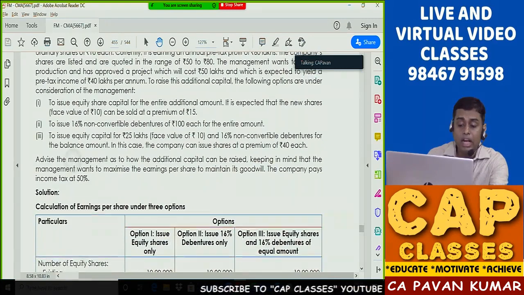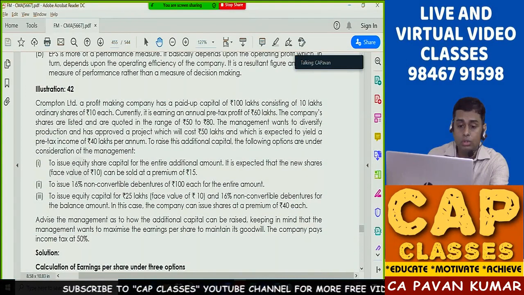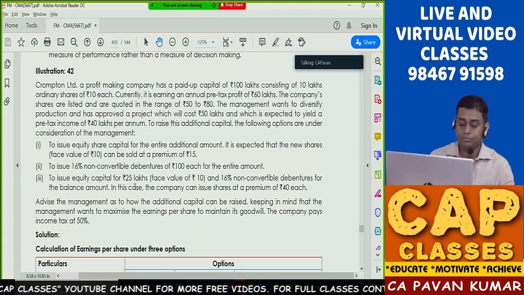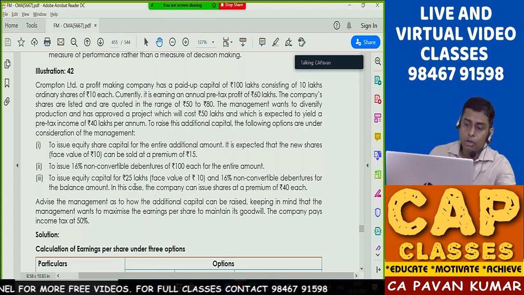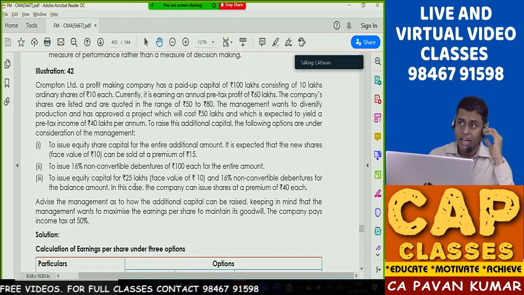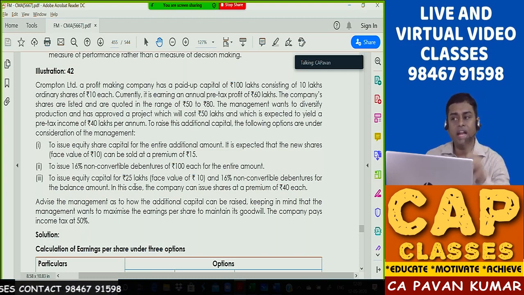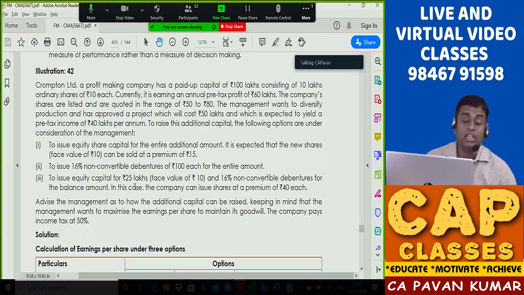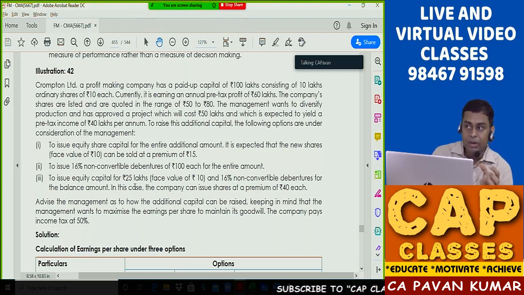Now read that point number 1, point number 2, point number 3 carefully. Can you identify by reading it? First one, what is the first one? Issue equity capital for the entire amount. That means 100% equity option. What is option 2? 100% debt option. What is option 3? 50% equity, 50% debt.